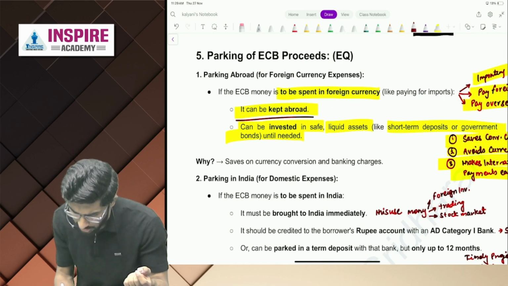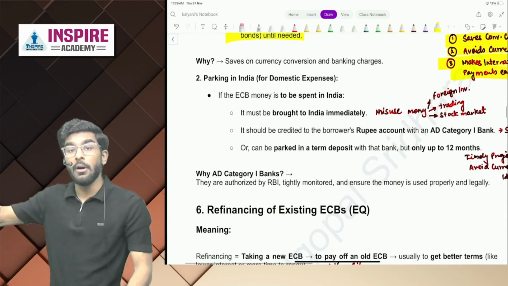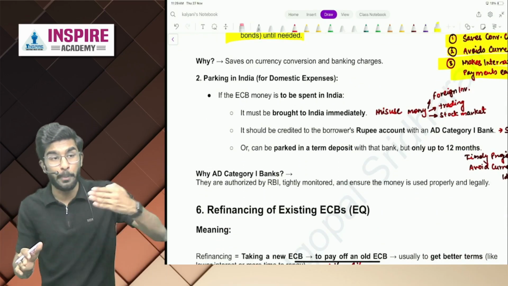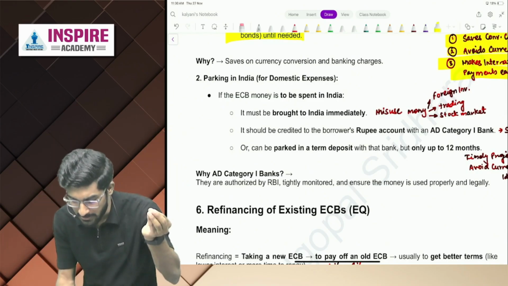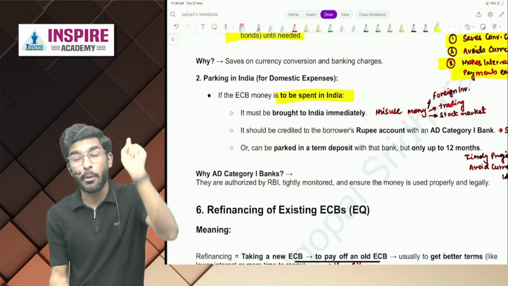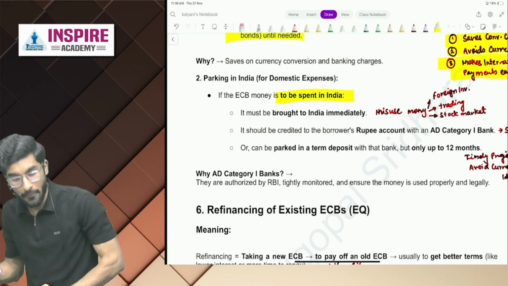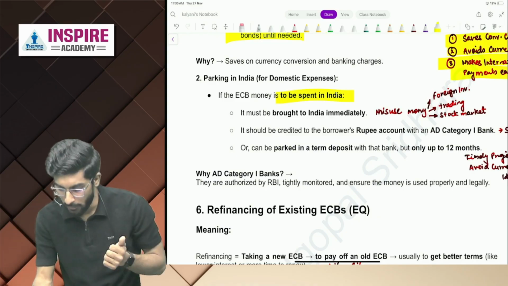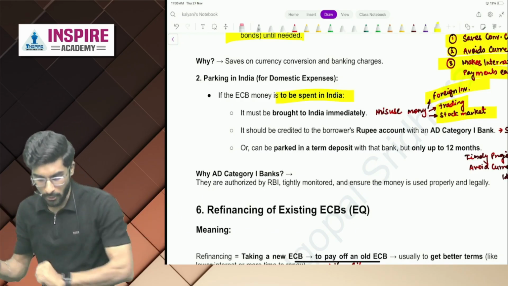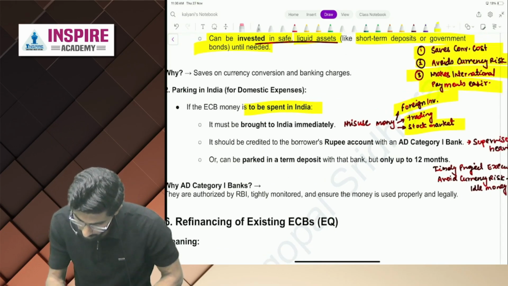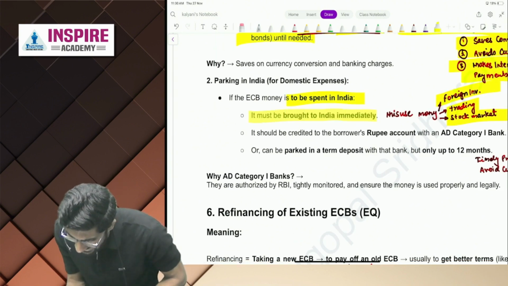So number 1, if you're parking abroad, it can be kept abroad. It can be invested into safe liquid assets. Now, if you are parking money in India to pay off Indian rupee expenses, if the ECB is to be spent in India, it must be brought into India immediately to avoid misuse of funds. If you are using that money for trading, stock market, for investment, it is not allowed.